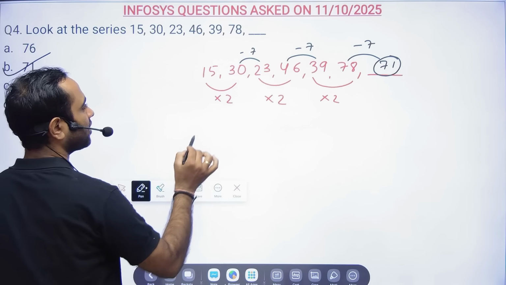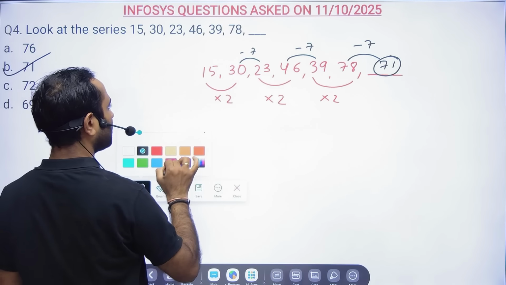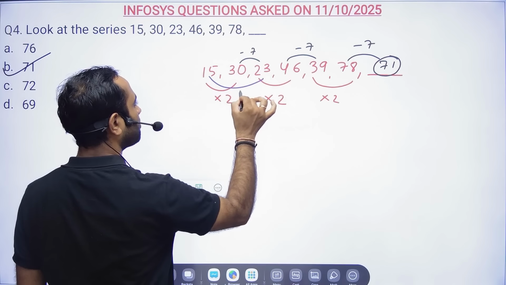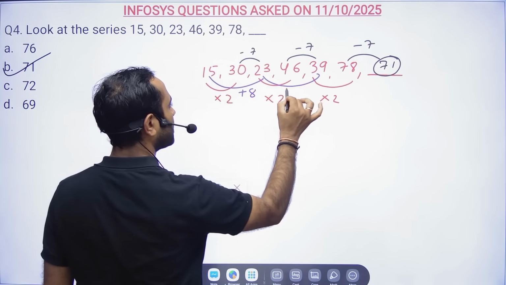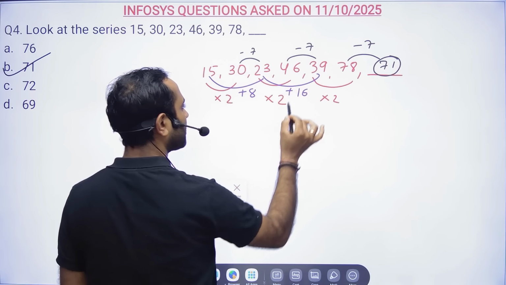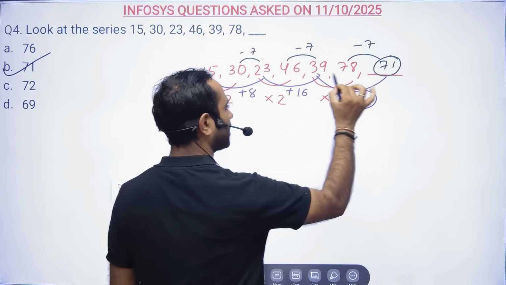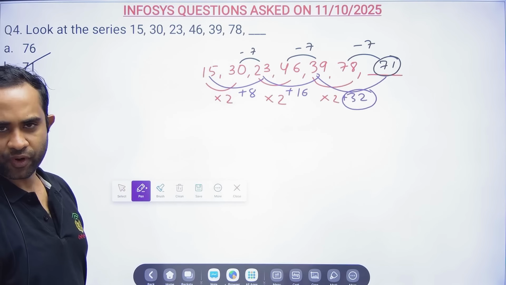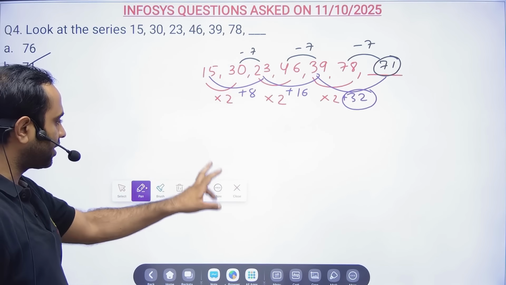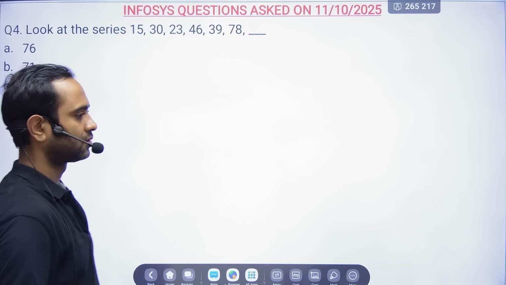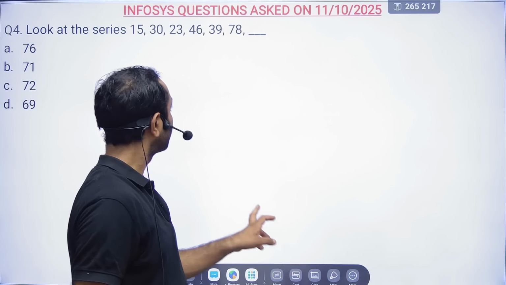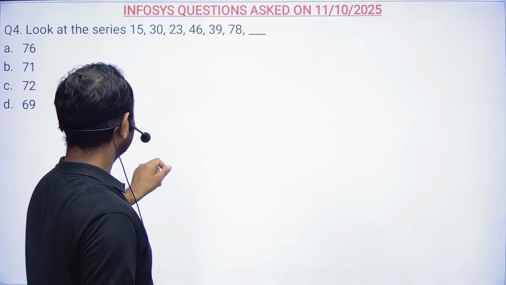Many of you can get the logic like this also. I will tell you. Many of you can say, sir, 15 plus 8 is 23, 23 plus 16 is 39, 8, 16 and plus 32. That is also fine. No problem. So any logic works till then. It is working everywhere and it is logical. Okay. Now next. So this is done.